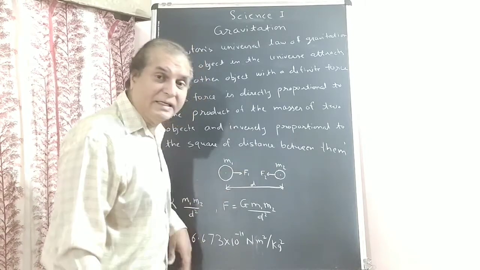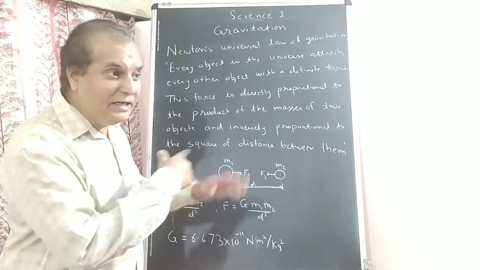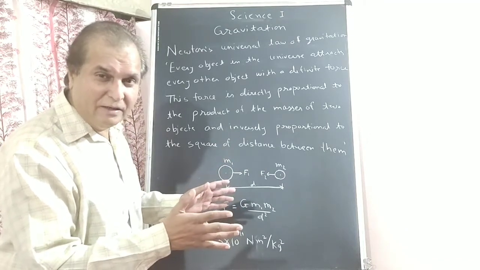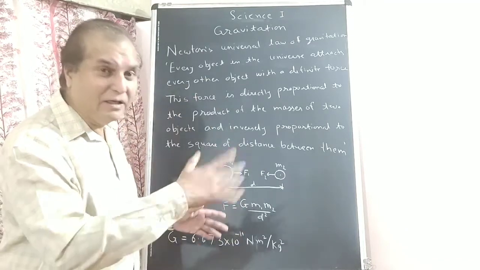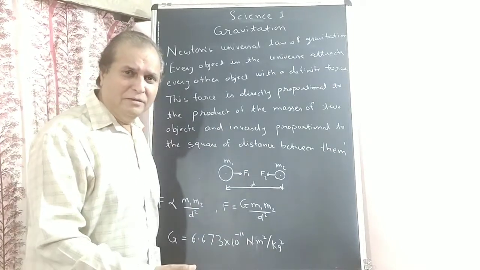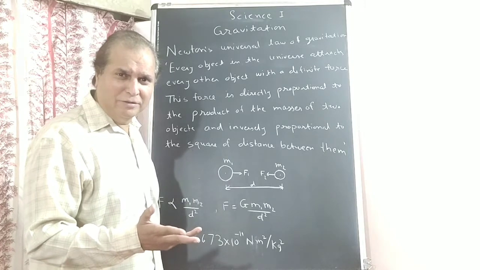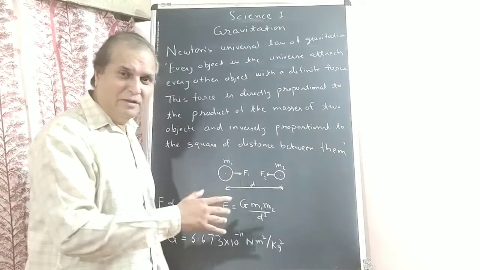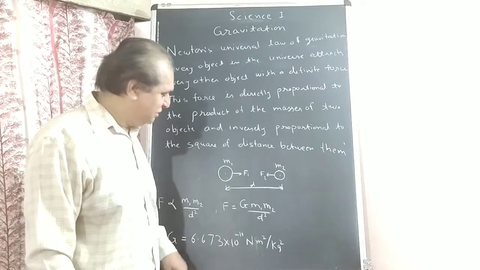They are attracting each other. Only the force is visible in case of heavenly bodies like Earth and Moon, and Earth and you also. Force is clearly visible on any object, because Earth's mass is huge.